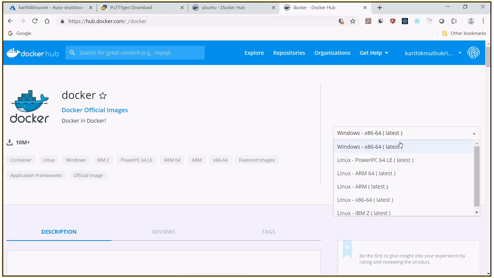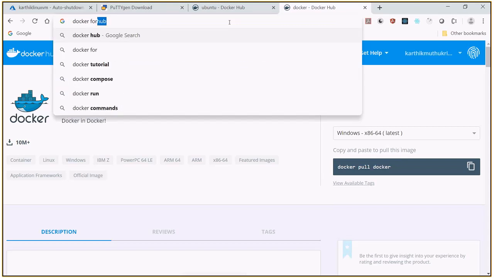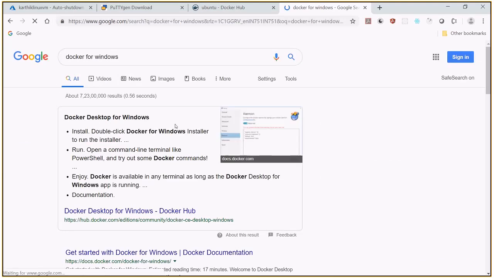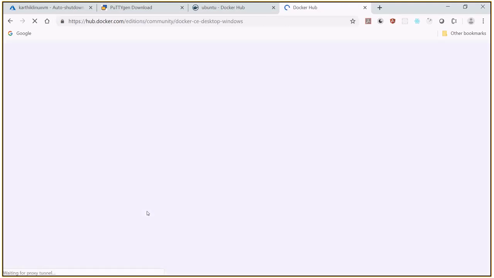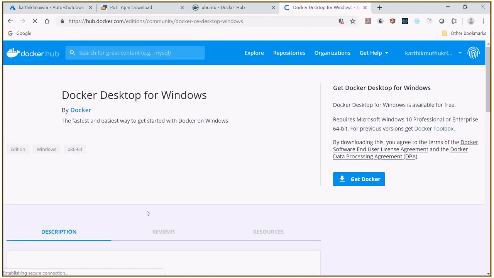Docker for Windows needs to be selected, like Docker Desktop for Windows. In order to do this, it requires Windows 10 Professional or Enterprise 64-bit.